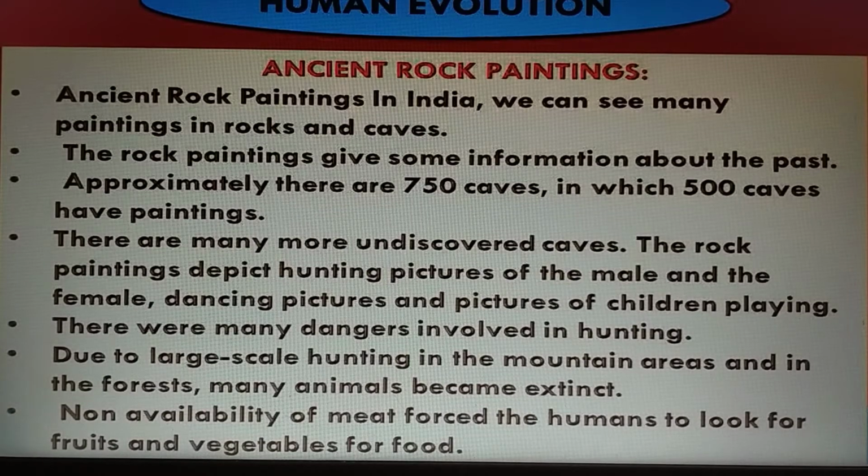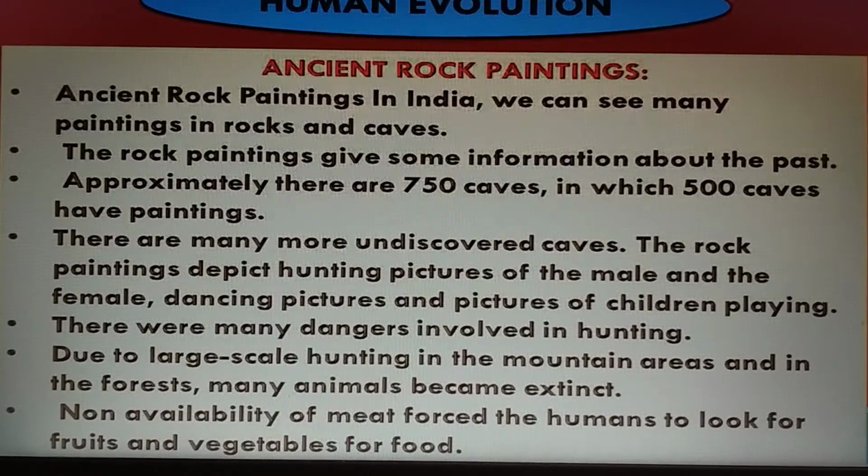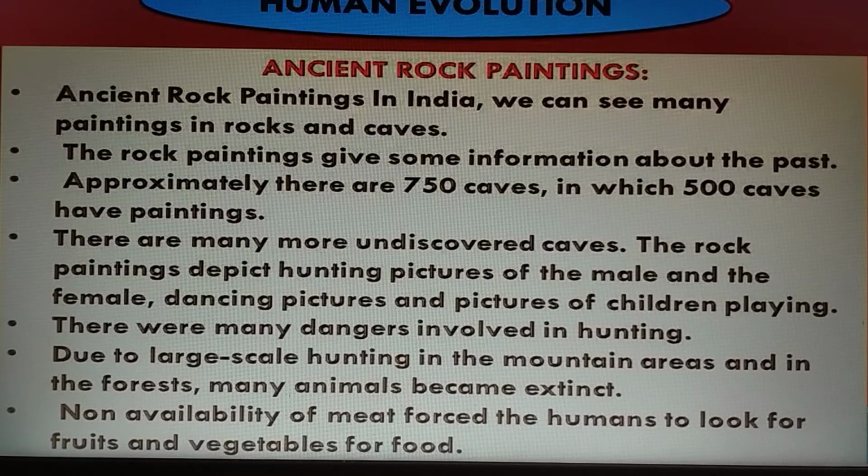There were many dangers involved in hunting. Due to large scale hunting in the mountain area and in the forest, many animals became extinct.